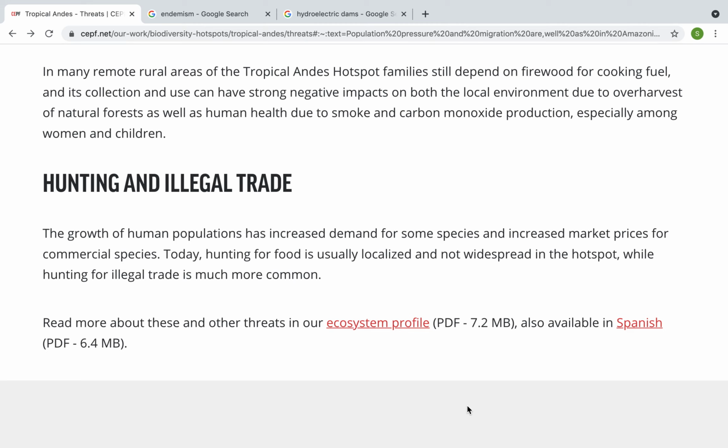The last section is called Hunting and Illegal Trade. The growth of human populations has increased demand for some species and increased market prices for commercial species. Today, hunting for food is usually localized and not widespread in the hotspot, while hunting for illegal trade is much more common.